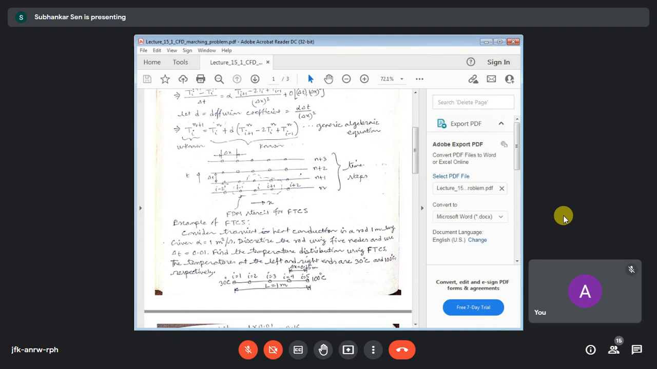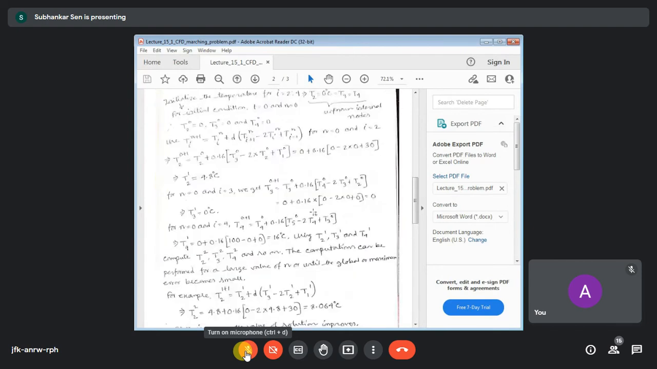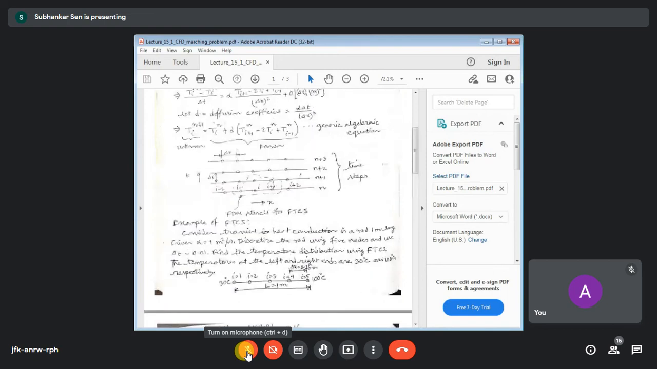So this has become 4.8 degrees centigrade. These are the boundary temperatures, the first one and the last one. This is 100. Now this has come to 4.8. This is 0 and this has come as most likely 16. I think it is 16. So T4 has come as 16.